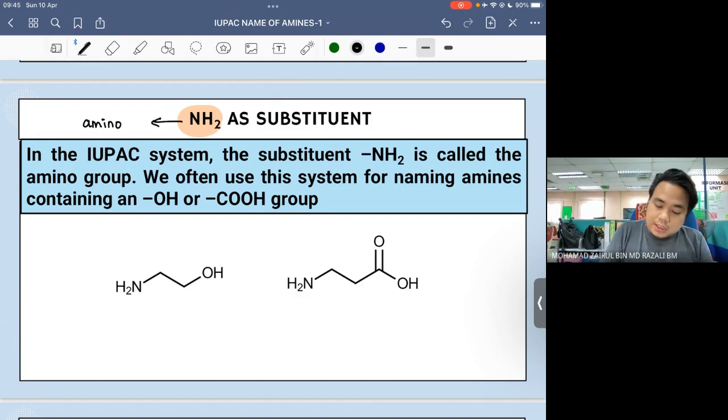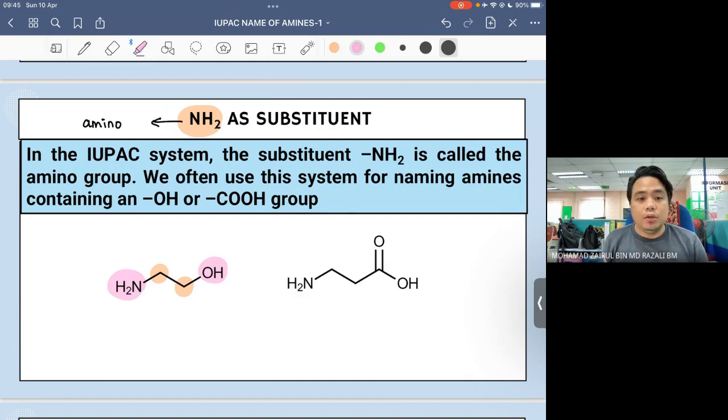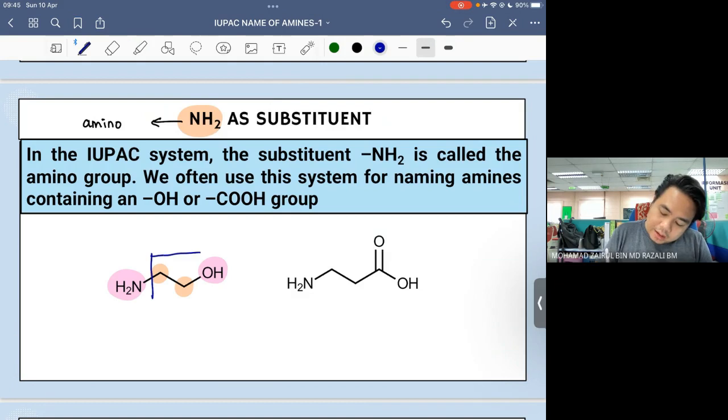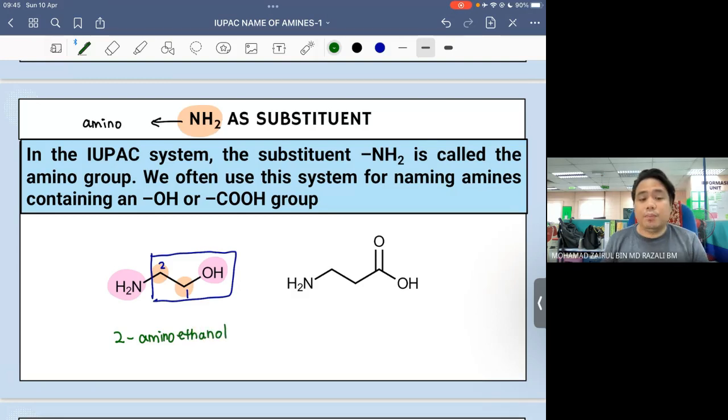So macam kalau kita tengok contoh yang ini, parent kita ada 1, 2 carbon. Dan kita ada OH, kita ada amino. So between OH and amino, OH is higher priority. So bermaksud parent kita adalah alcohol. So yang ini carbon number 1, carbon number 2. So this one the name is going to be 2-amino ethanol. Sebab parent kita adalah alcohol with 2 carbon.